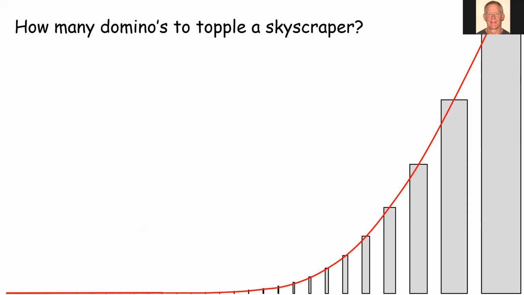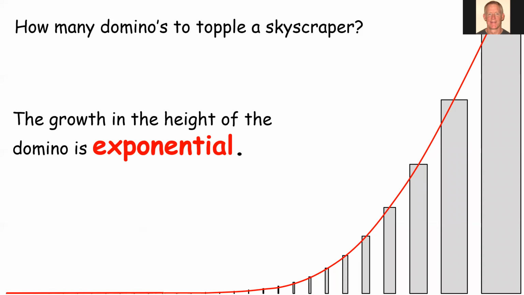Now, if we were to try and fit a curve through the top of each of those dominoes, it would look like this. It would start out looking kind of flat, but then get steeper and steeper and curve up as we get to the larger dominoes. So this is a perfect example of exponential growth. The growth in the height of the dominoes is exponential. And we'll see in a minute, we get exponential growth when we are multiplying the previous value by a value greater than 1, 1.5 in this case.